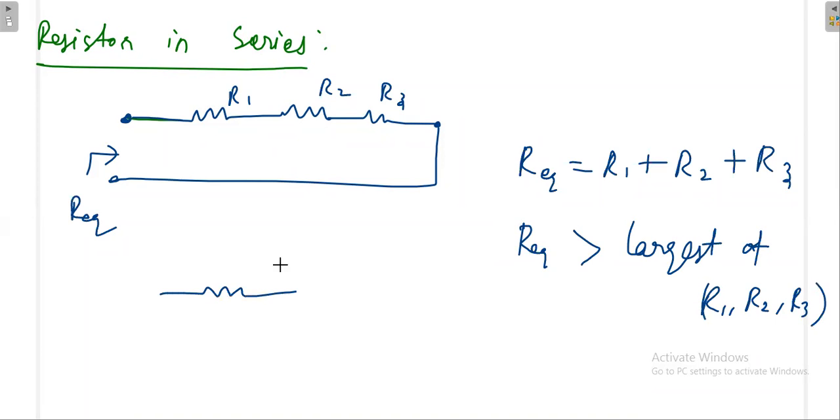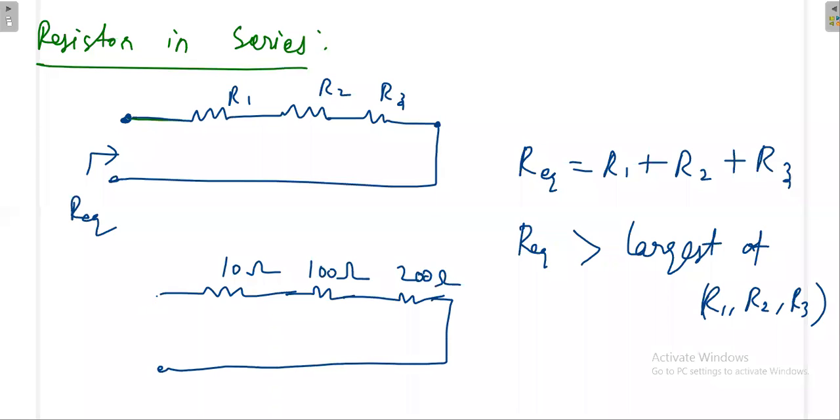You can take any resistances, 10 ohm, 100 ohm, 200 ohm. You take any resistances, then find R equivalent. What is the R equivalent, sir? The R equivalent will be 310 ohm. Is it not greater than 200? Because the largest resistance here is 200. So it is definitely greater than the largest resistance available in the series circuit.